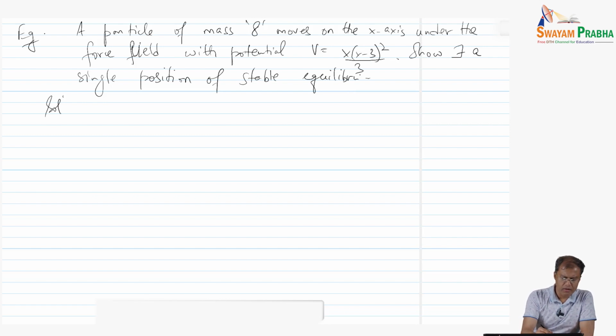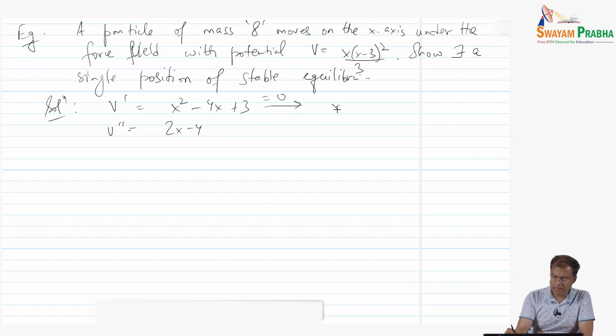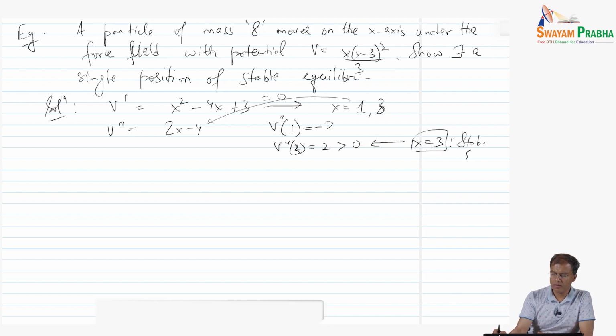We take the derivative of V and we find that this is x squared minus 4x plus 3, and V double prime is 2x minus 4. Setting the first derivative equal to 0, we get x equal to 1 or x equal to 3. When we plug in both these points, V double prime at 1 comes out to be minus 2 and V double prime at 3 comes out to be 2. Since this is positive, we expect that x equal to 3 is the point of stable equilibrium. That's a standard second derivative test.